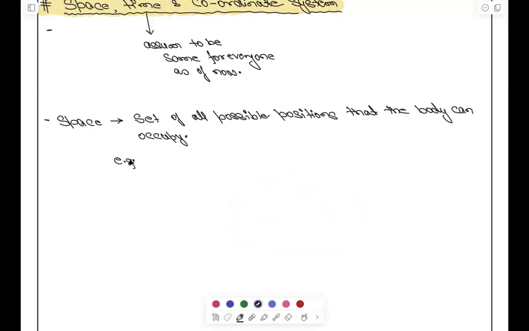For example, if I'm writing here, this is my x coordinate, this is 0, this is positive x, and this is negative x. Okay? Tell me the space here. What is space here? X-axis. Mathematically लिखो यार. That is minus infinity to plus infinity, right?